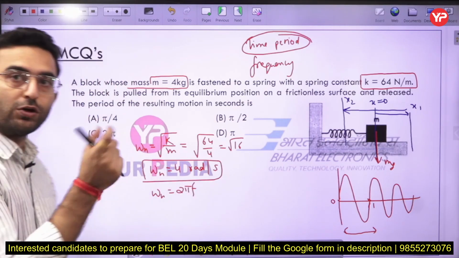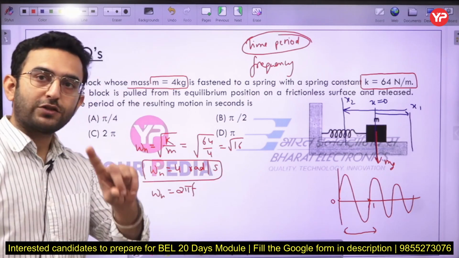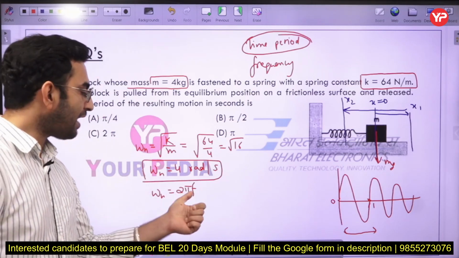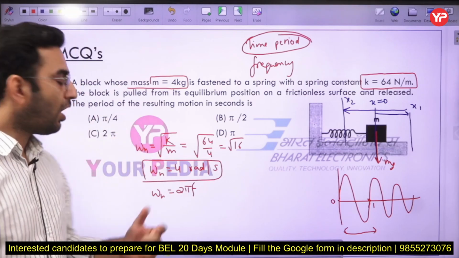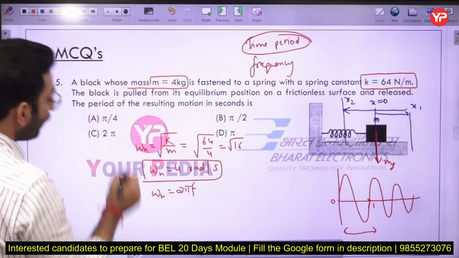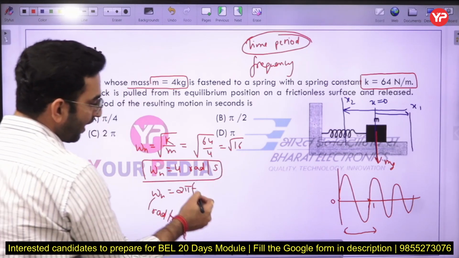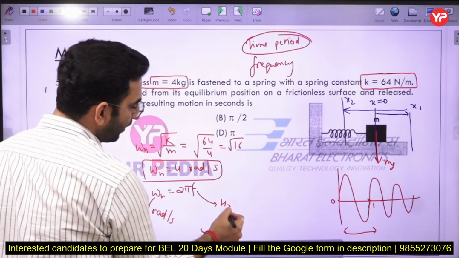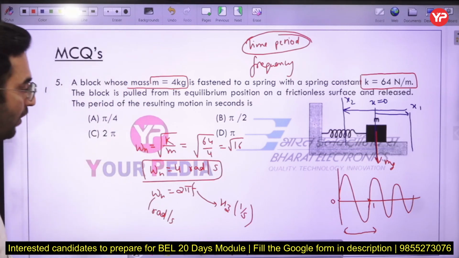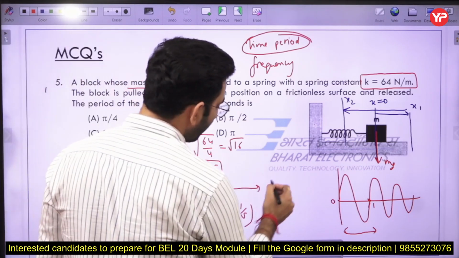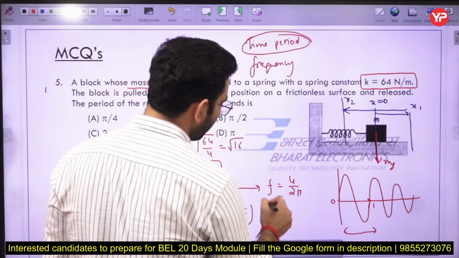This f is also called the natural frequency. The only difference is in the units here. Omega n has a unit of radian per second. Okay, f has a unit of hertz, that is 1 by second. Understood? So I can say the frequency is going to be equal to 4 radian divided by 2 pi.